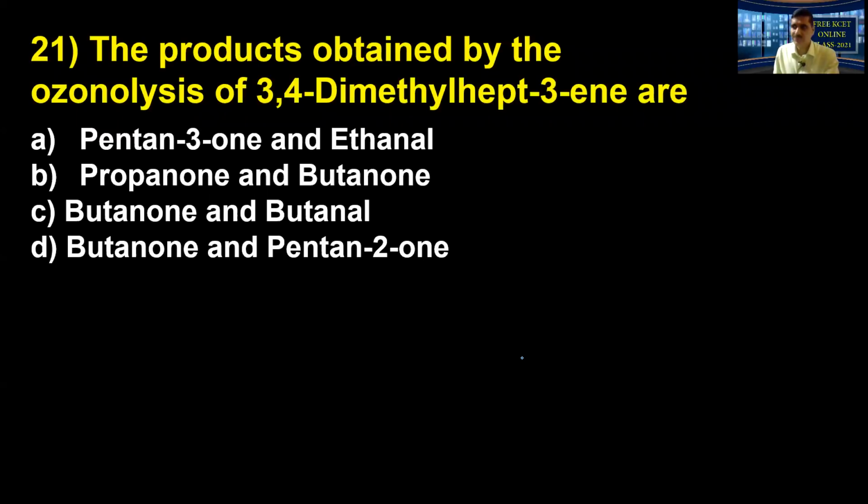Okay, so now this is the next question: the products obtained by the ozonolysis of 3,4-dimethyl hept-3-ene. Idu another way, ಈಗ alkene ಕೊಟ್ಟಿದಾರೆ, you have to give the answer what are the products obtained ಅಂತ. ನಾನಿಗೆ hept-3-ene ಅಂತ ಹೇಳಿದರೆ, ನಾನು heptane ಬರೀತೀನಿ 1 2 3 4 5 ನೋಡಿ 6 7, same ending ಒಂದೇ ಕಡೆಗೆ end carbon atom ಇದೆ.